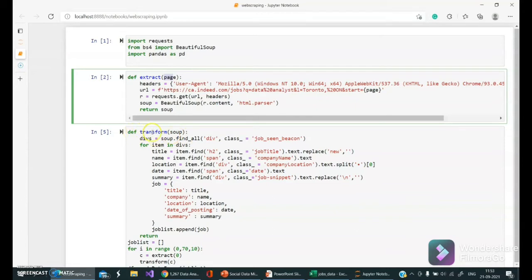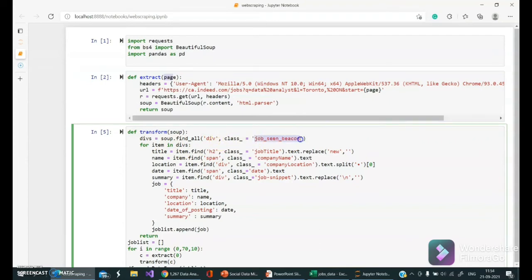The next function we defined here is transform, and we pass the soup variable. In this function, we are going to create a variable divs, which will find all the class instances in the web page. So you can see this class instance job seen beacon we used here to find the information in the divs. Within the divs, we have the other information like title, name, location, date, summary. So we defined the variables here.